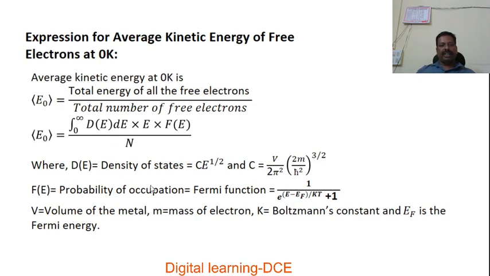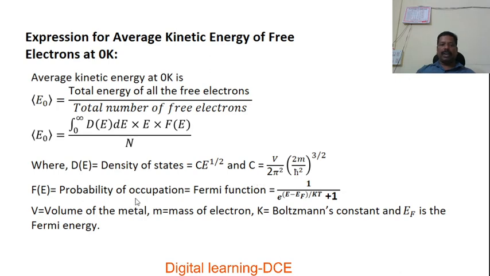Again, D(E) is the density of energy states and its value is known, that is C times E^(1/2), where C is equal to V divided by 2π² times (2m/ħ²)^(3/2). These values are already known.